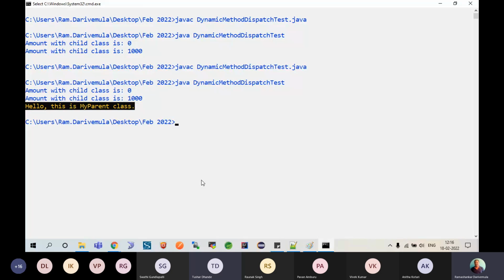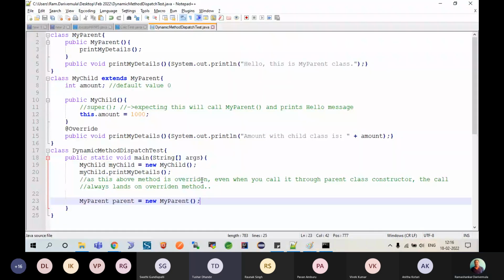You will never see overridden methods of the parent class. Am I clear on this point? This is what we call dynamic method dispatch. This behavior is specifically found when you override the methods in inheritance. This is one key point to be understood.